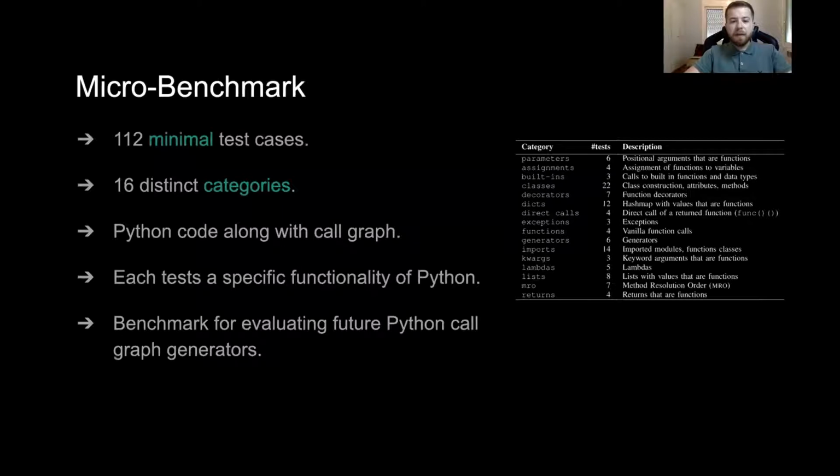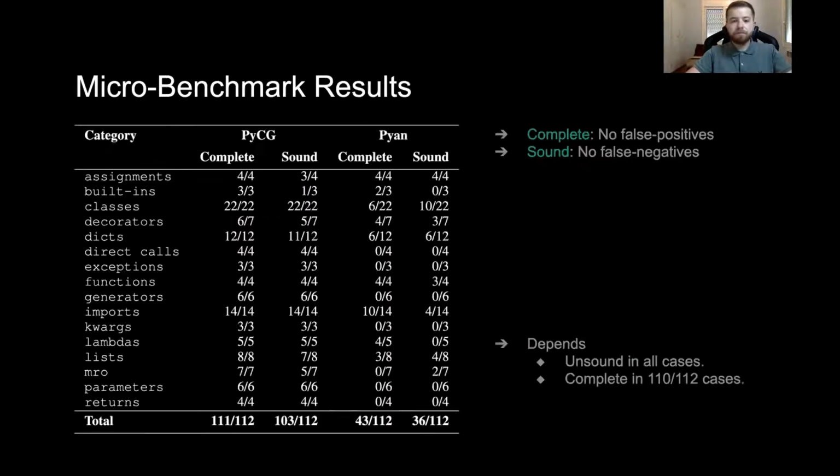The micro benchmark contains 112 minimal test cases, which are split into 16 different categories. Each one of those test cases contains Python source code along with its call graph and aims to test a very specific functionality of Python. Note that this benchmark can also be used to evaluate future Python call graph generators.